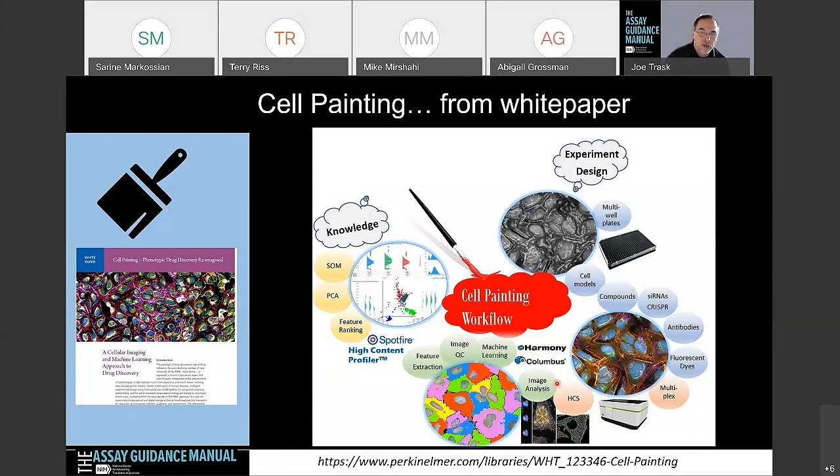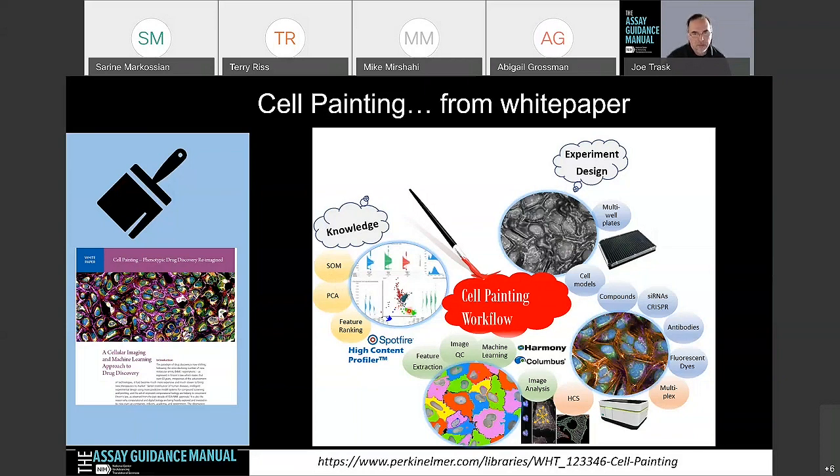You go through some image analysis and machine learning. You're going to QC those images, as I mentioned before. We don't want out of focus images, for example, in the data set. We'll do feature extraction, and then we're going to go through some principal component analysis, or we're also using self-organizing maps, t-SNEs, and some other ways to look at the distribution of the data.